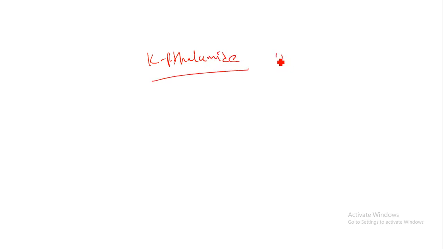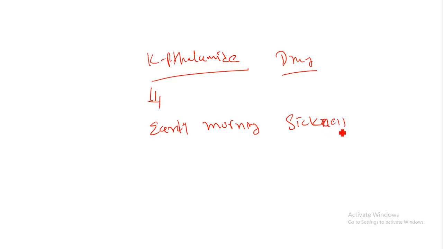This is the drug that was used for the early morning sickness of pregnant women.